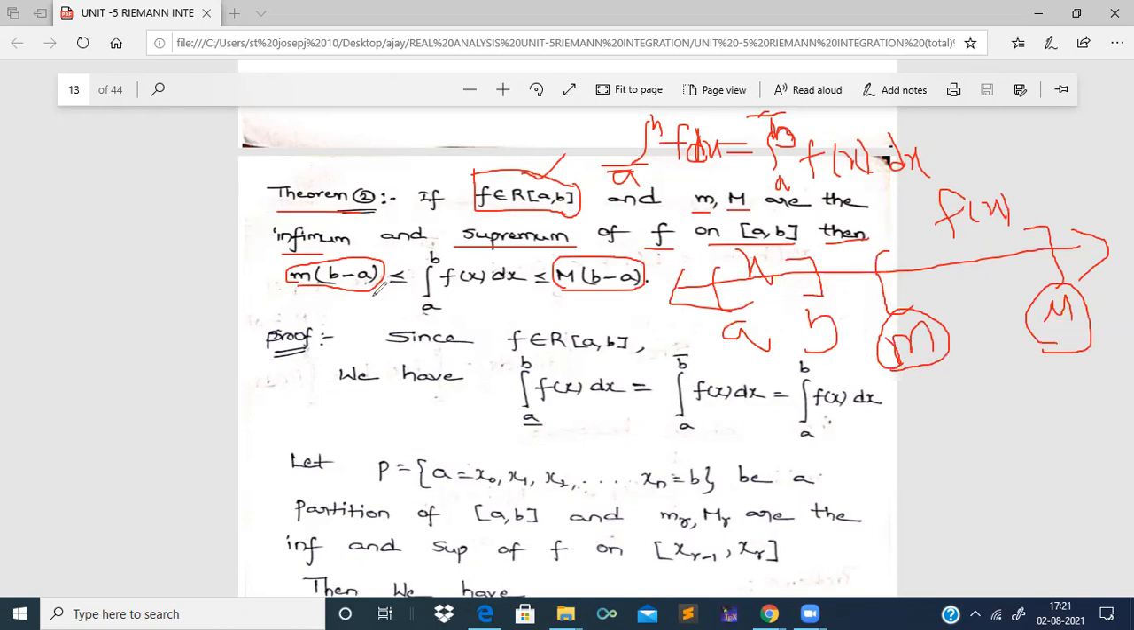Then what do we have to show? We have to show that small m into (b minus a) is less than or equal to the value of the integral from a to b of f of x dx, which is less than or equal to capital M into (b minus a). See here, the values of small m and capital M are represented on the real number line, and the values of the closed interval [a, b] are also represented on the real number line. So small m is the infimum of f of x, capital M is the supremum of f of x, and m into (b minus a) is less than or equal to the Riemann integral of f of x, which is less than or equal to capital M into (b minus a). That is what we have to prove now.